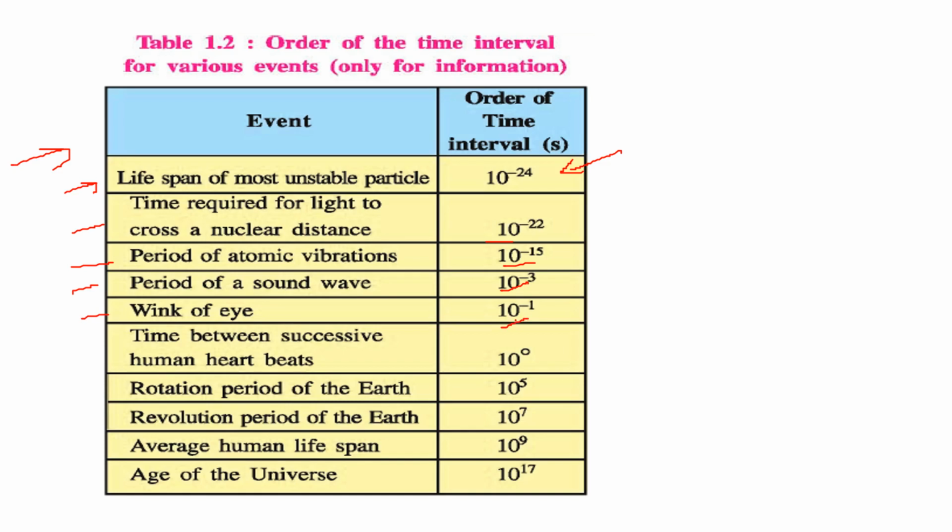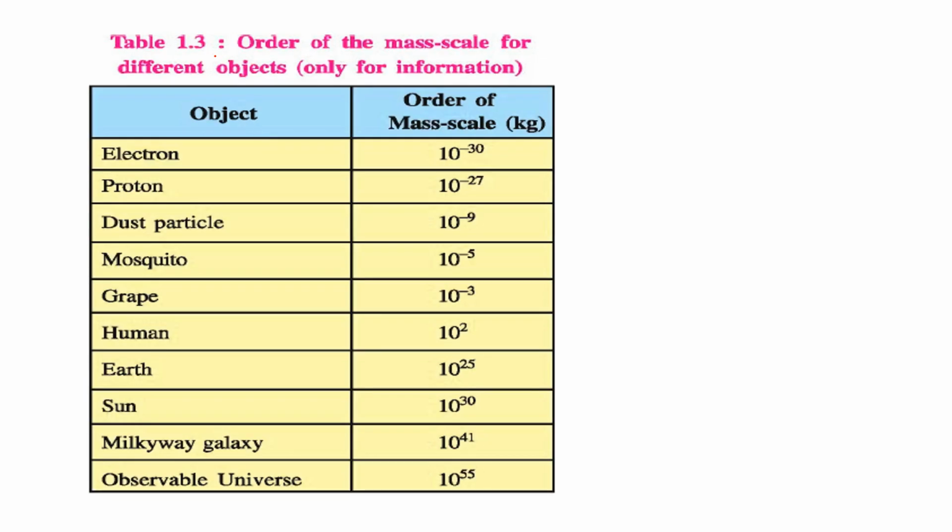Wink of an eye, 10 to the power minus 1. Time between successive human heartbeats, 10 to the power 0. Rotation period of Earth, 10 to the power 5. Revolution period of Earth around Sun, 10 to the power 7. Average human lifespan, 10 to the power 9. And age of the universe, 10 to the power 17 seconds.